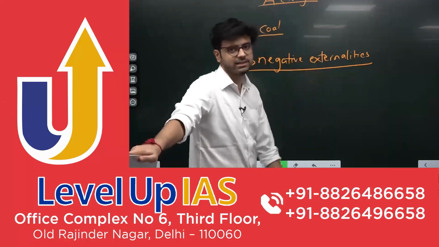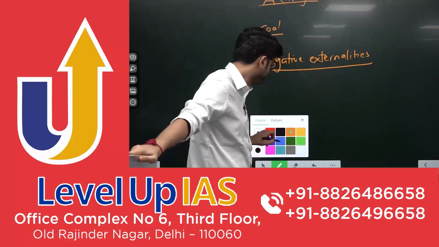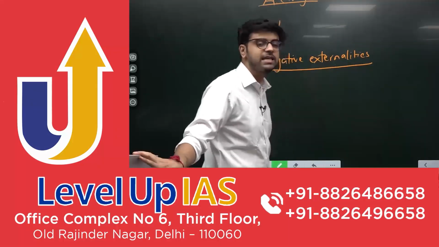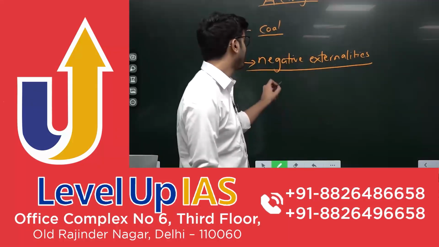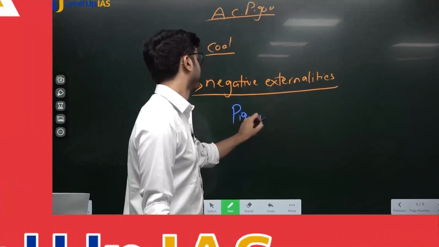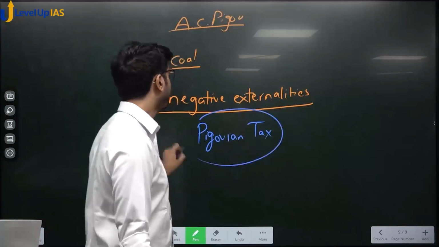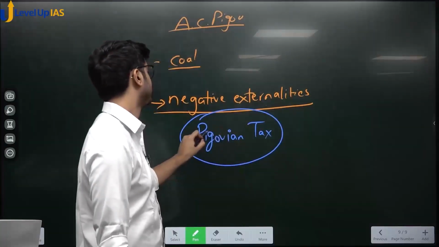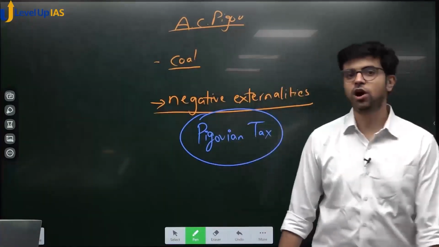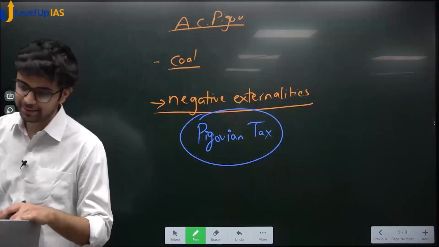This guy said tax this. We said okay, we will tax. You are an economist, you say we tax. This kind of tax on negative externalities is called a Pigovian tax. The tax on negative externality is called a Pigovian tax.